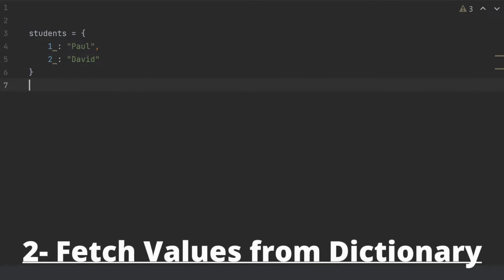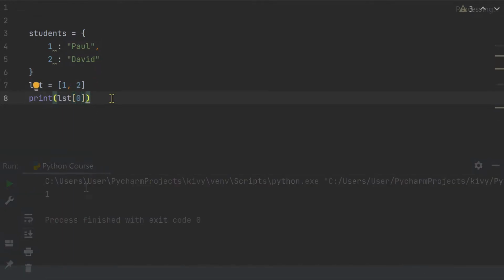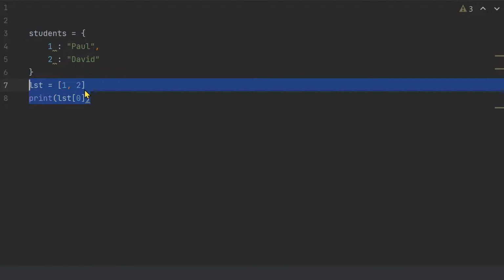Okay, we know that in list, to fetch an element, we use indexes. But in dictionaries, we don't have indexes. What to do is, we need to mention the key. So let's say I had a list, lst, and 1, 2. If I want to fetch number 1, I will write print lst index 0, and I should get number 1. But in dictionaries, we don't have indexes. So what to do? Well, instead of mentioning the index, we need to mention the key.